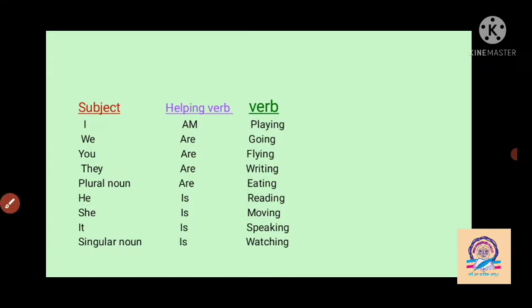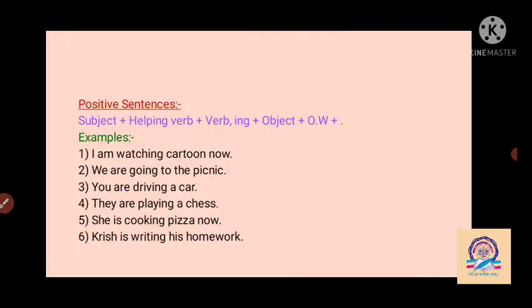So we can say that with I, we use the helping verb am, and the verb ing in a continuous tense. Then with we, you, they, and plural subjects, we use the helping verb are, and the verb changes into the ing form. Then with he, she, it, and one singular noun, we use the helping verb is, then we add ing to the verb.